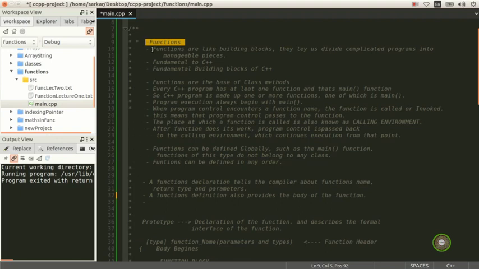You need to be aware that when you make programs, functions are the basic building block of any program, not just C++, but any other language. Functions are like bricks in a building. Brick by brick you build a 20-story building in no time, or a 2-story or 3-story building.